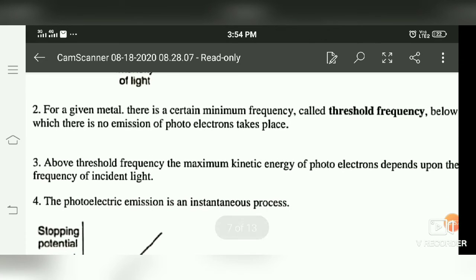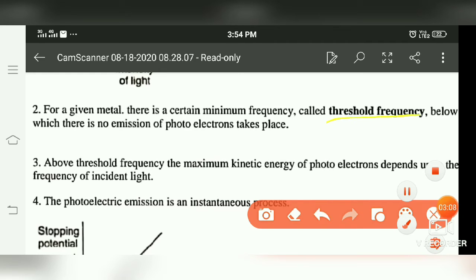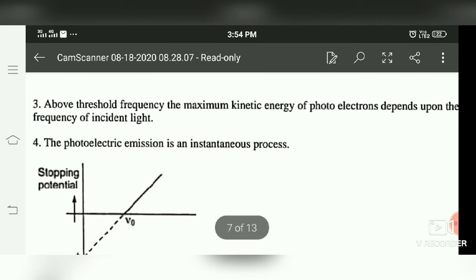Second, for a given metal, there is a certain minimum frequency that is called threshold frequency, below which no photoelectron emission can take place. So if incident light has frequency less than threshold frequency, no photoelectric effect takes place. But if frequency is greater than or equal to threshold frequency, then photoelectric effect will occur.